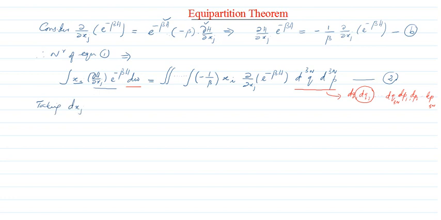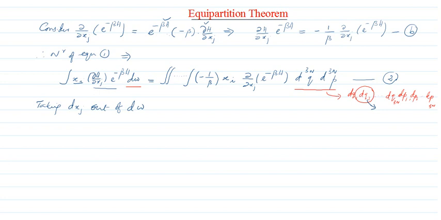It can be dq1, it can be dq3, or it can be dp1, it can be dp5, anything, all right, one of them. Taking dxj means one particular value of dq, dxj out of d omega. Suppose some elemental coordinate out of d omega is taken outside. Say that is, dxj is taken outside.